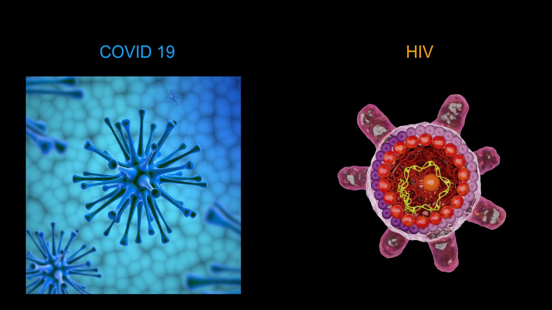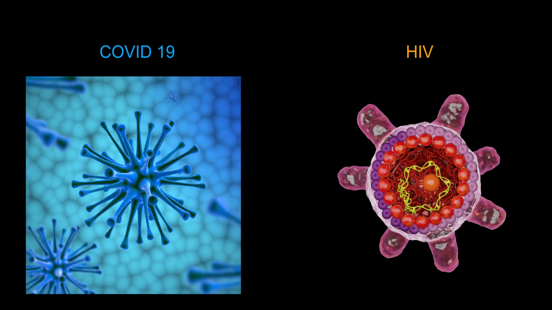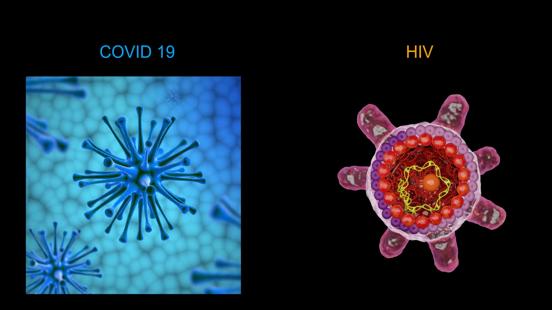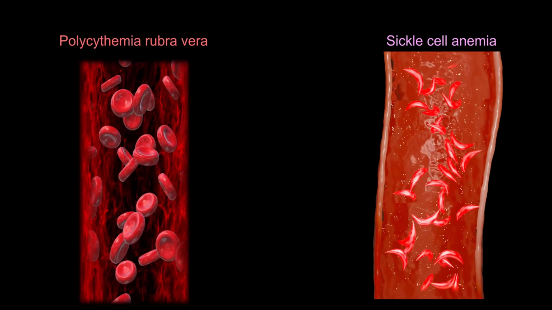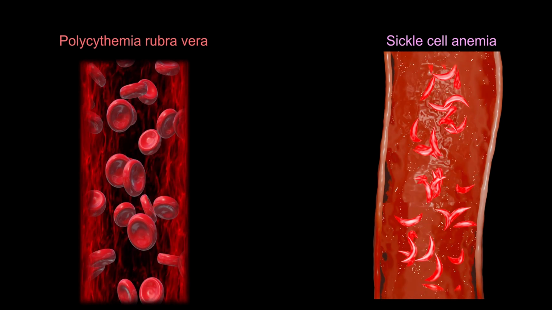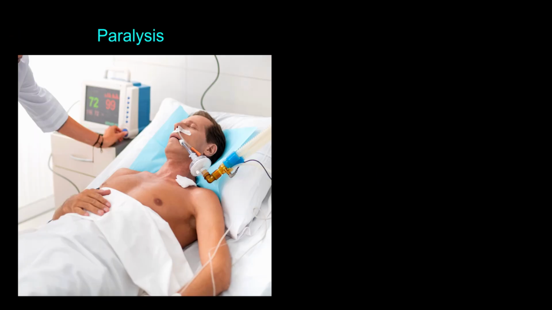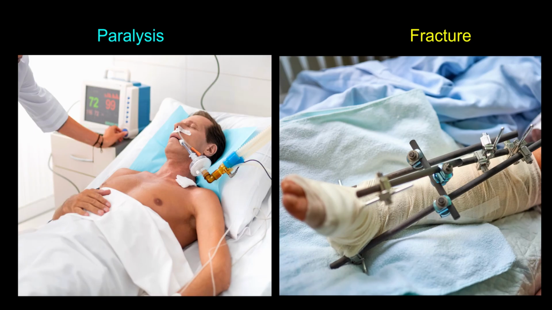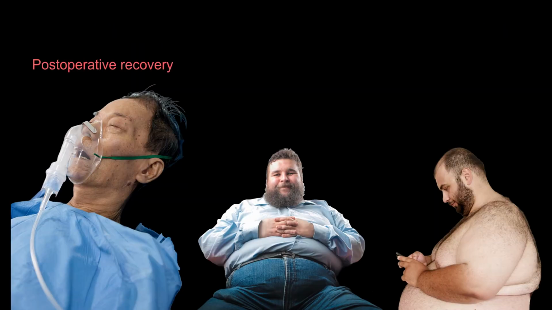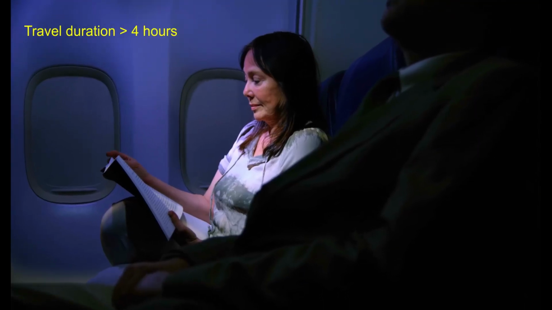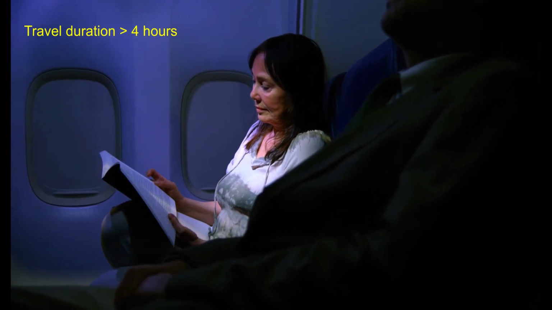Infections such as HIV and COVID-19 increase the tendency to form blood clots. Genetic disorders such as polycythemia rubra vera and sickle cell disease can also cause pulmonary embolism. Factors that promote venous stasis such as immobilization from paralysis, fracture, major trauma or infection, post-operative recovery, obesity, sedentary lifestyle and long-distance travel with travel duration exceeding 4 hours can significantly increase the risk of developing pulmonary embolism.